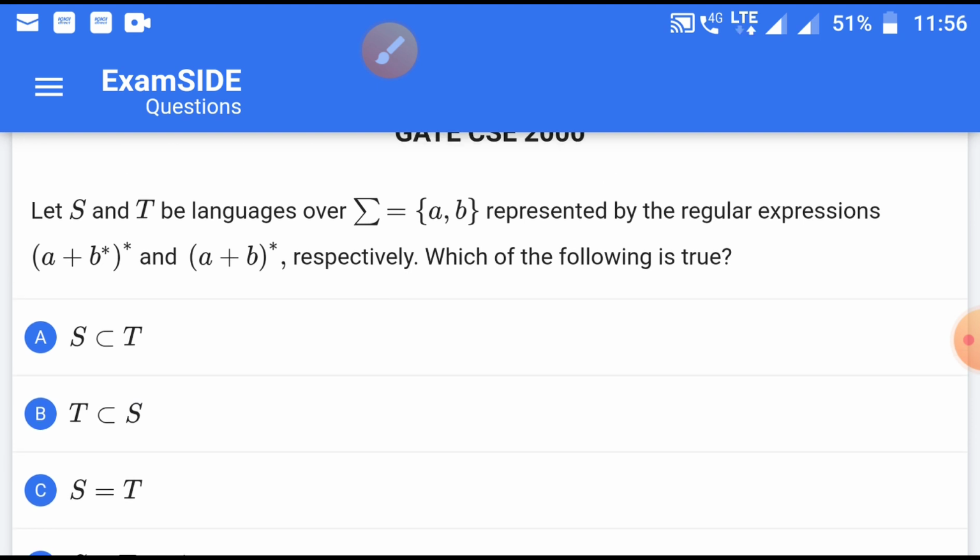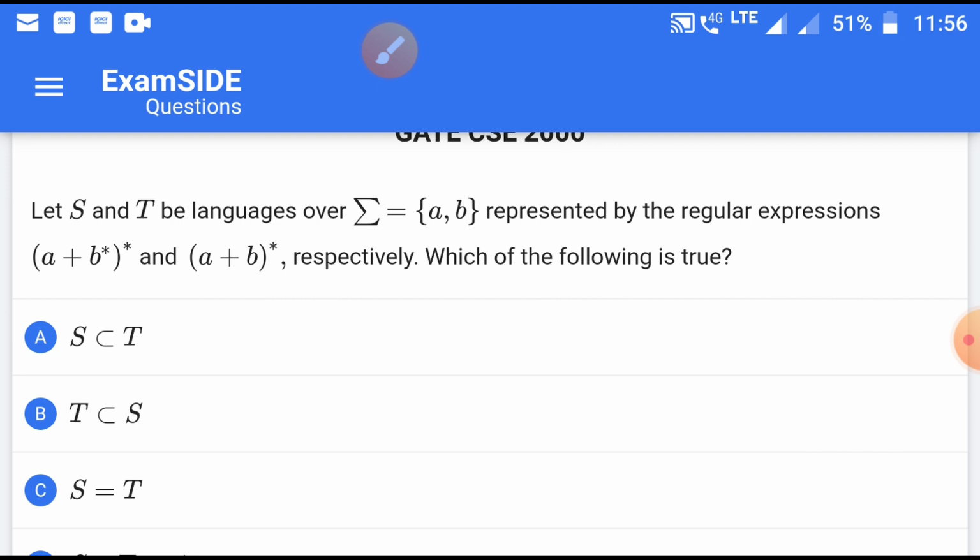In this question, we can see that two languages S and T are given, both over the alphabet A and B, represented by the regular expressions (A + B)* and (A + B)* respectively. Which of the following is true? That has been asked.